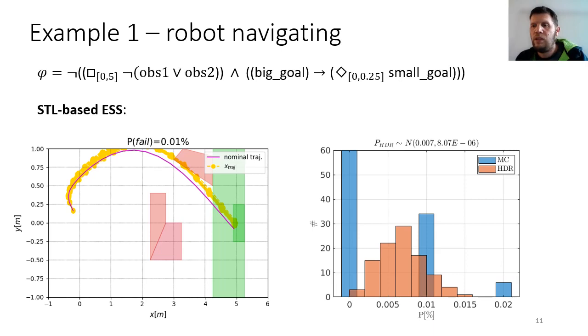On the left, computed with our STL-based ESS, 0.01% failure rate. On the right, a comparison with Monte-Carlo with 10,000 simulations each, and we do 100 trials each algorithm. We see that in 60% of them, Monte-Carlo did not even find one failing trajectory, and it takes over twice as long to compute, without any optimizations that we can certainly do with our method.